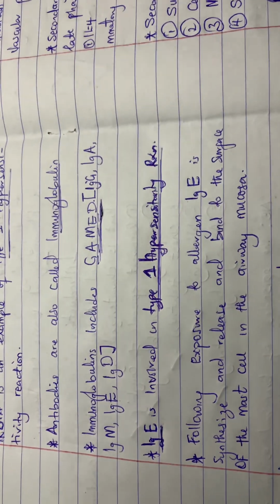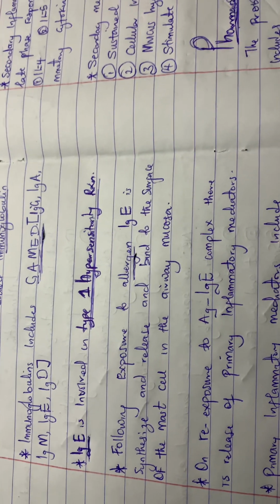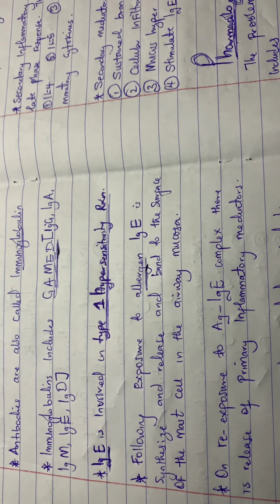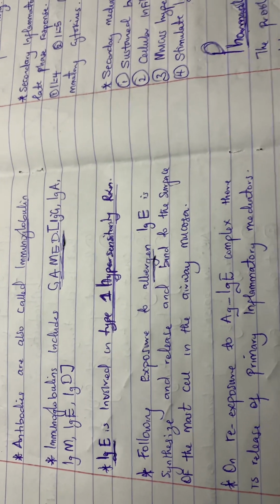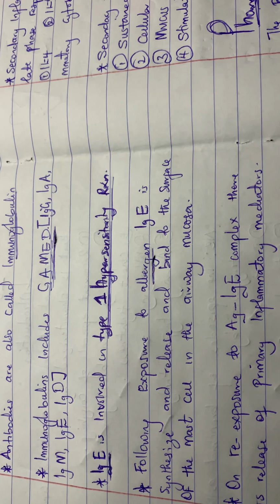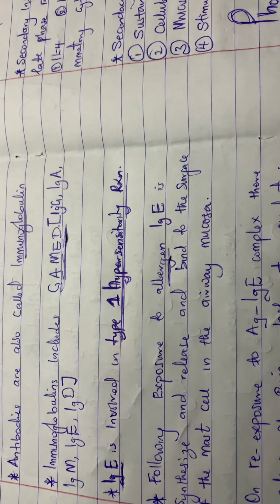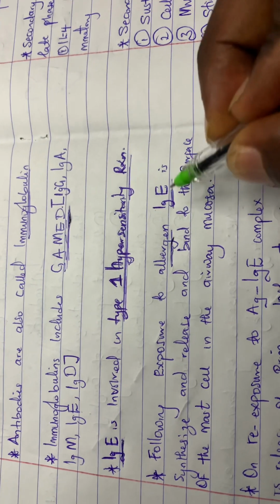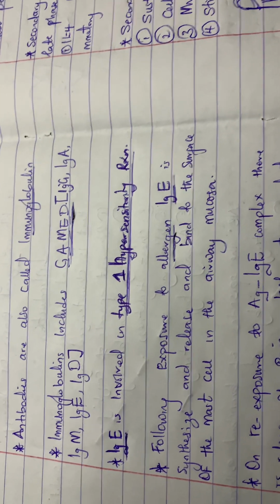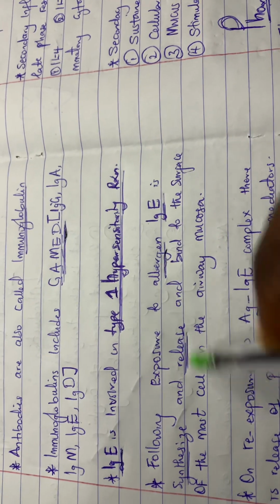When the individual has been exposed to an allergen, for example dust or smoke, or temperature extremes like cold weather. Let's use dust or pollen as an example. The pollen enters into the airway and the body sees that pollen or dust as something very bad, as an allergen, as something that it must fight against. So the body will now synthesize immunoglobulin E. Remember, immunoglobulin is the same as antibody, secreted to go and fight this allergen. Do you get now? So immunoglobulin E is synthesized and then released.